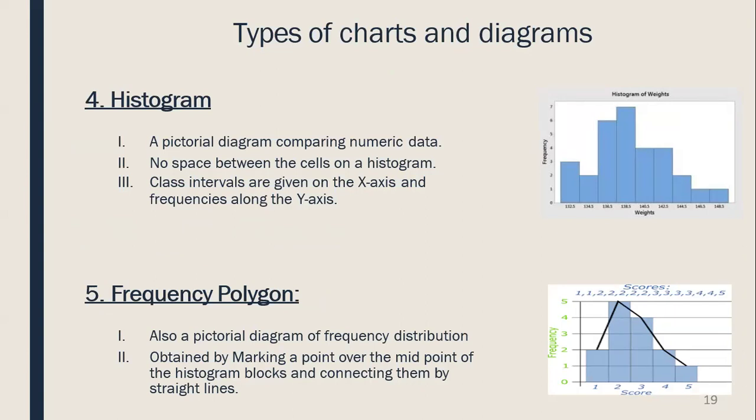The next type of chart is the frequency polygon. It is also a pictorial diagram of the frequency distribution. It is obtained by marking a point over the midpoint of the histogram blocks and connecting them by straight lines. So in this diagram, we can see how the frequency polygon is made.